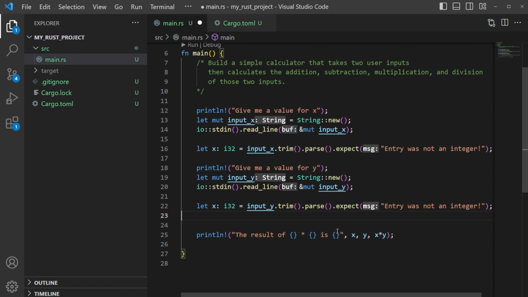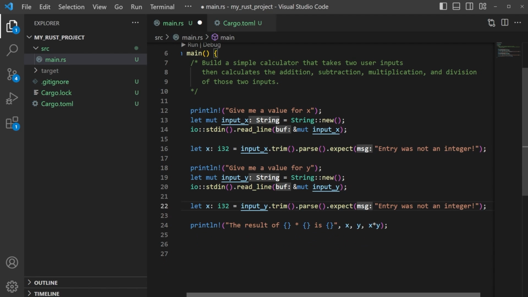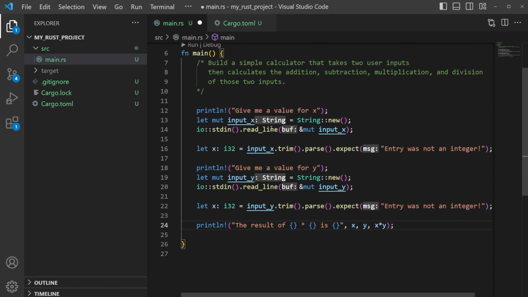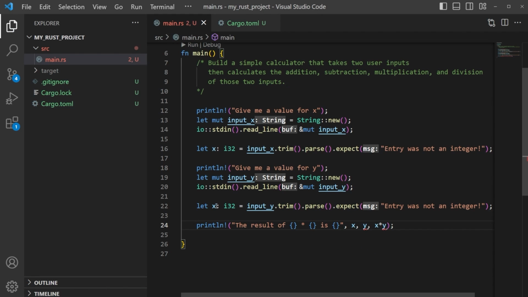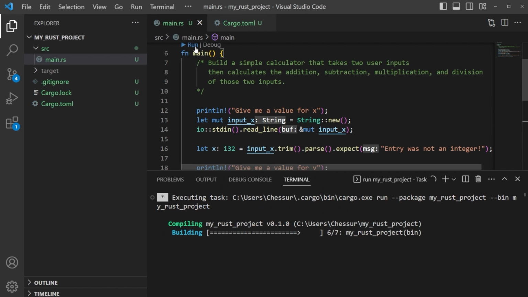And now we should be able to give 2 values and have that multiply on its own. So let's save this. I made a mistake. Hopefully you caught that. Saving it through the red error for me, and I see that now. Let's save that. Okay, so now we have to declare let y equals input y. Okay, now let's run this.